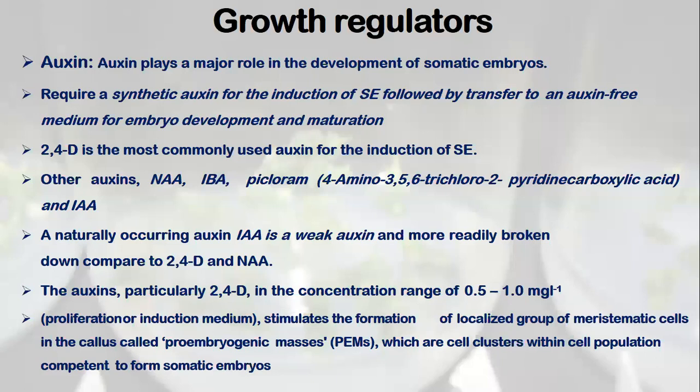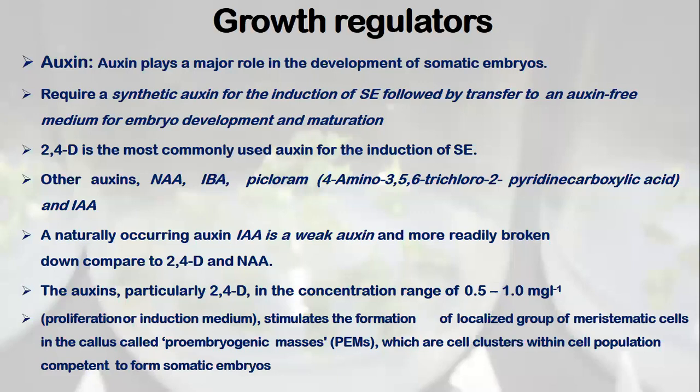Naturally occurring auxin, indole acetic acid, is a weak auxin and is more rapidly broken down. This is important. The auxin which occurs naturally in the plant is a very weak auxin, because in the plant there is a very active mechanism to convert this auxin into an inactive form.